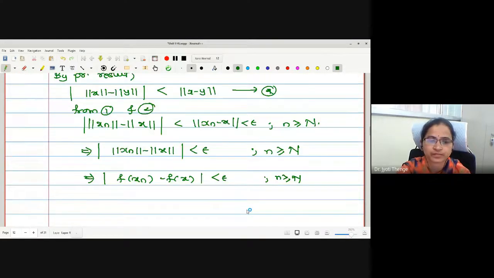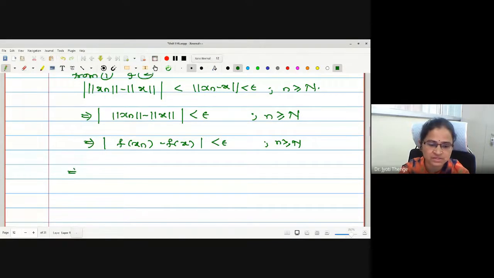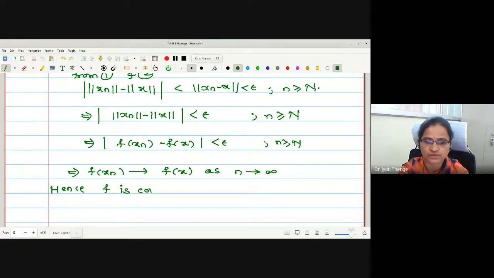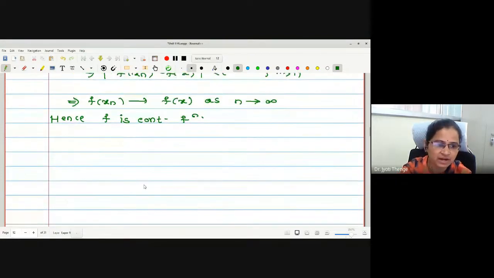This implies f(xn) converges to f(x) as n tends to infinity. Hence, f is a continuous function. And I will write a note that norm is uniformly continuous also.